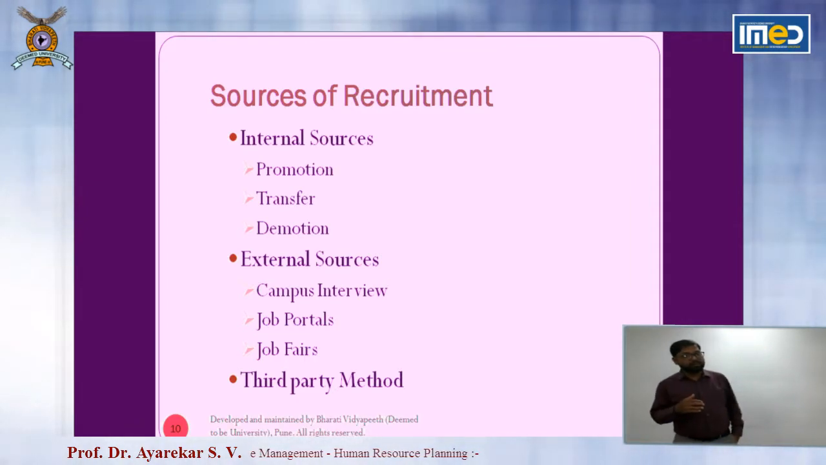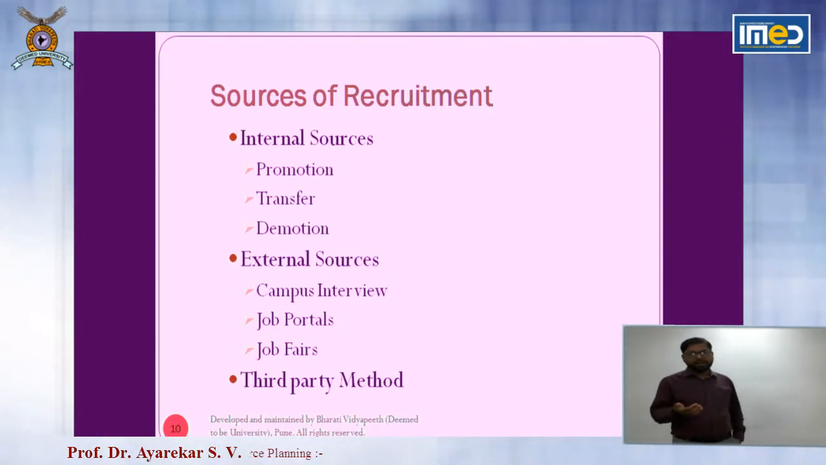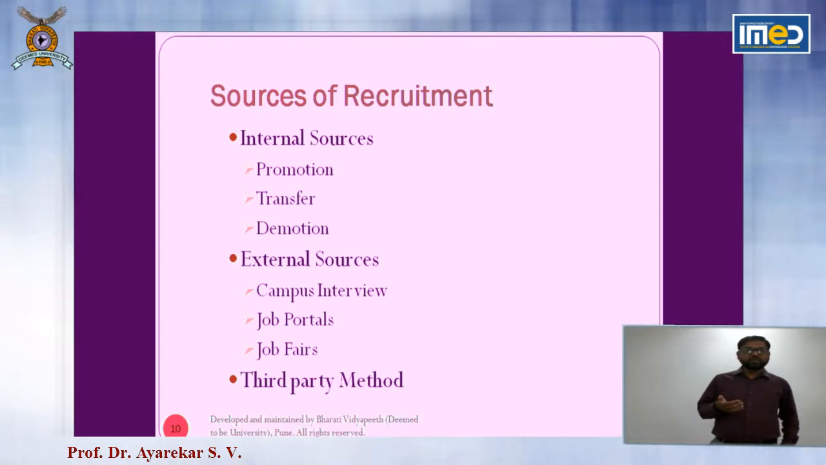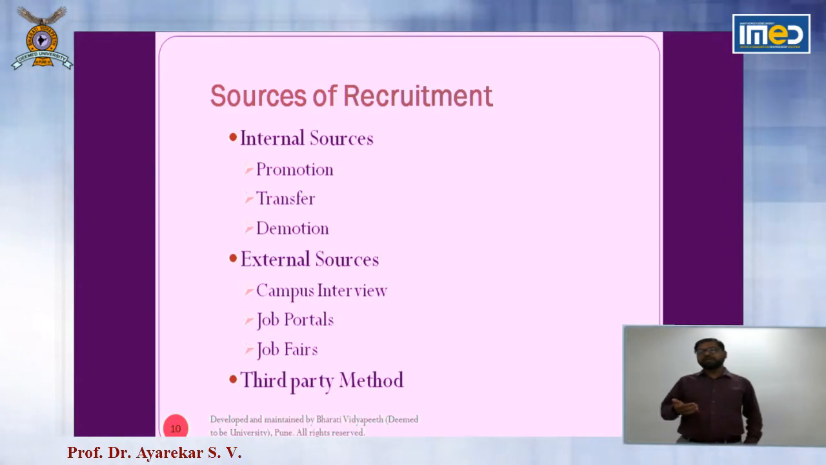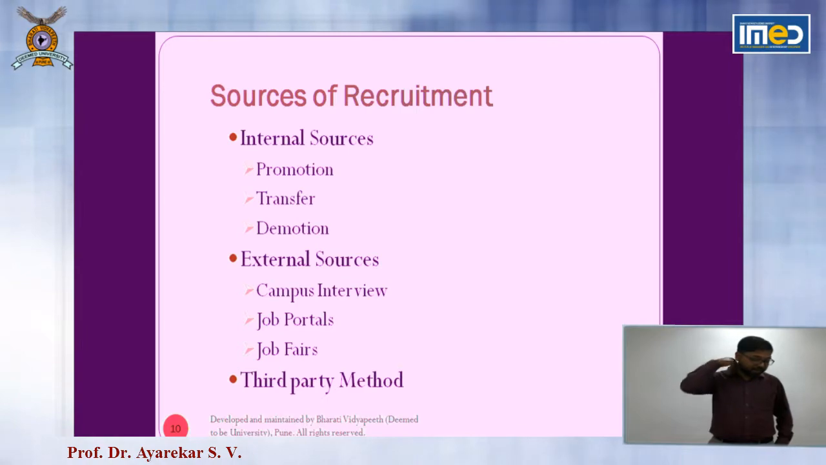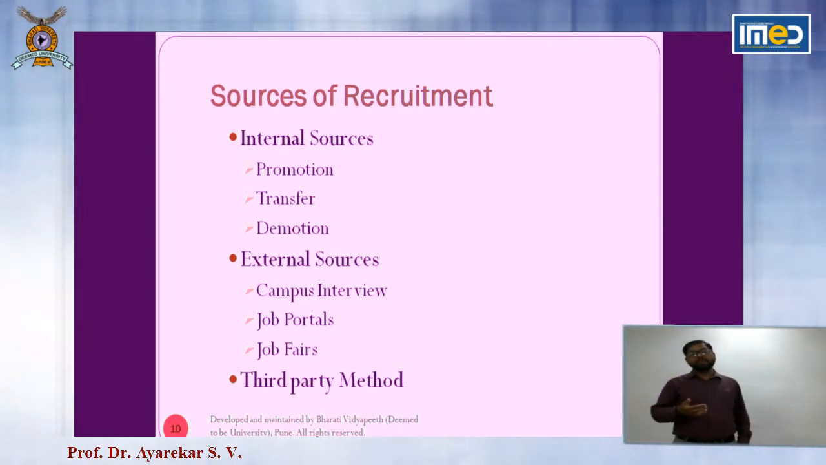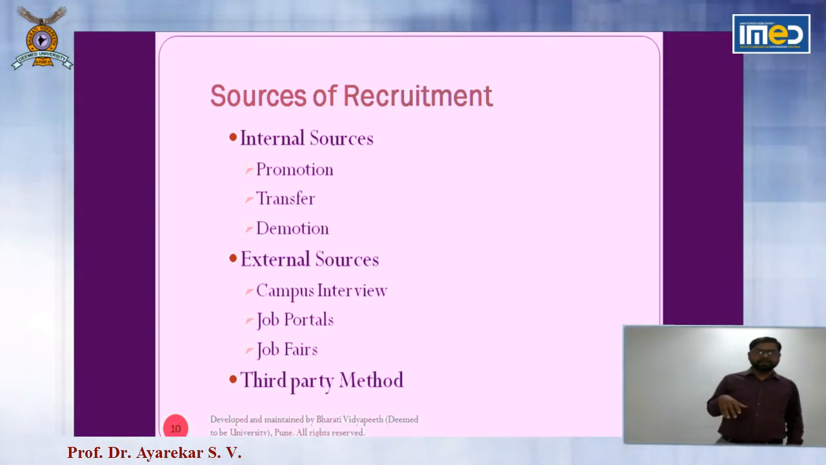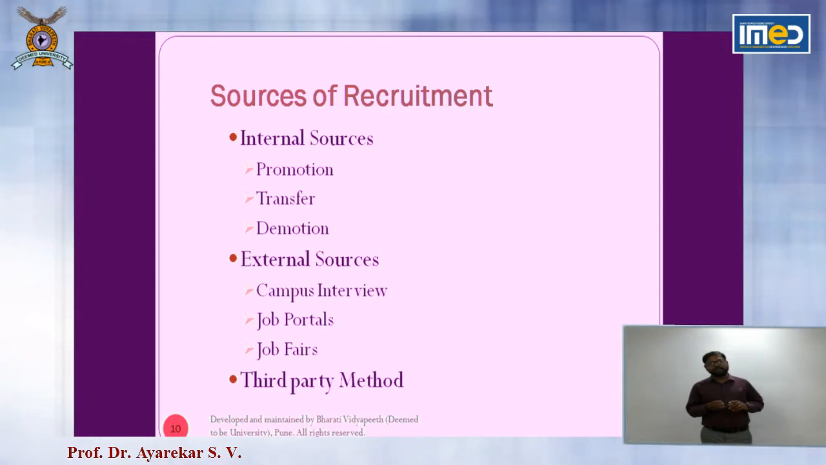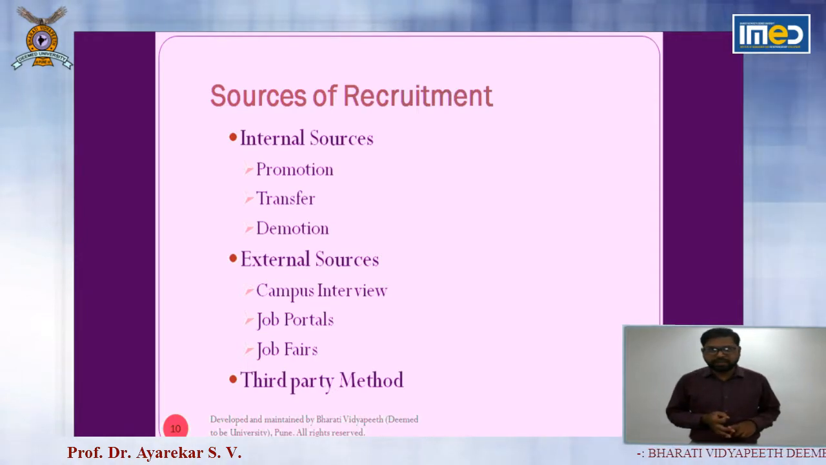Then the third party. We are going to appoint a recruitment agency to bring talented people for us, so that we can do the selection process and select them for the job if they are the best candidates for that particular job. In that third party method, we are going to pay the third party. So there are 3 sources of recruitment: internal sources, external sources, and the third party method.